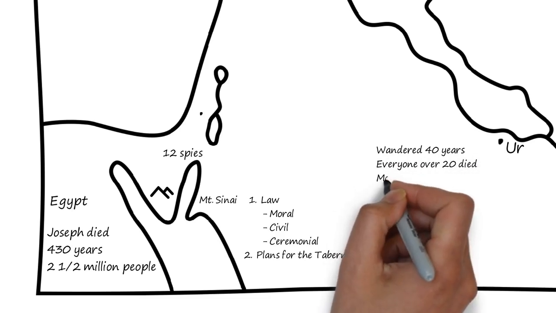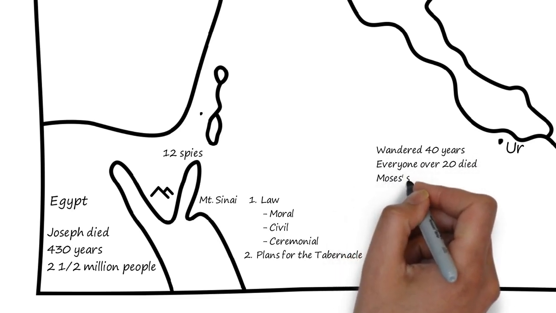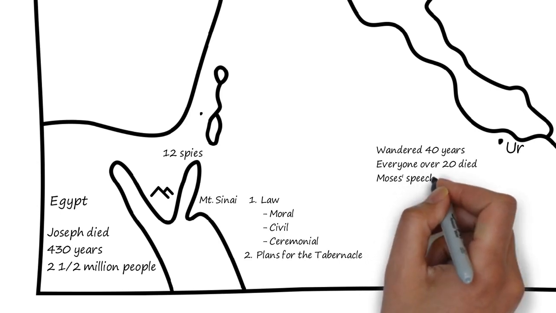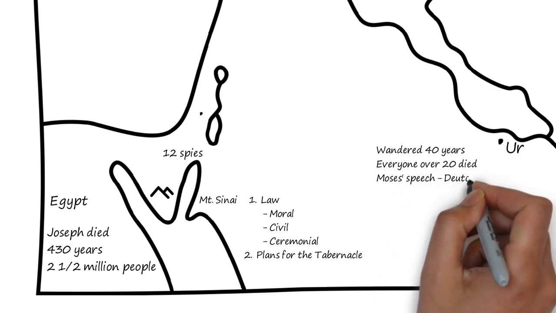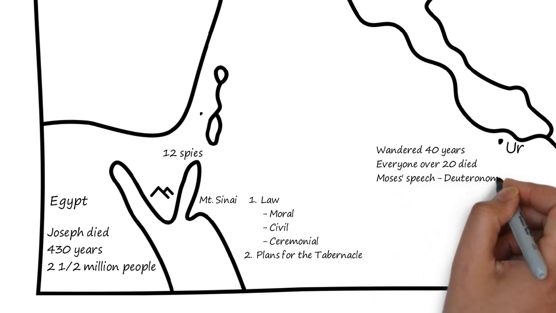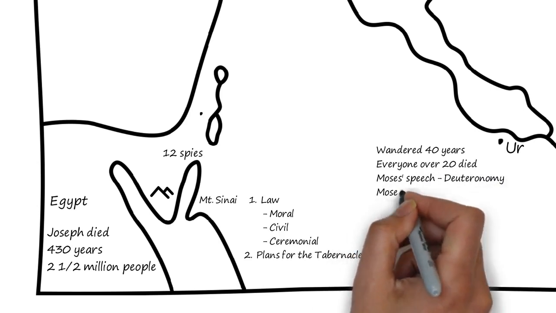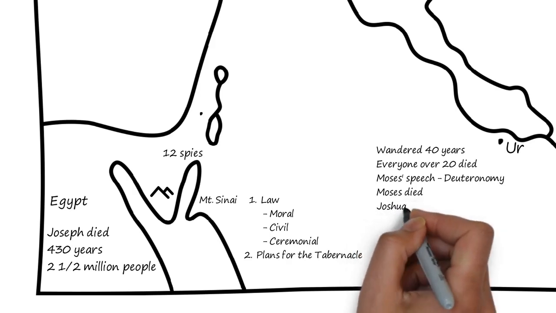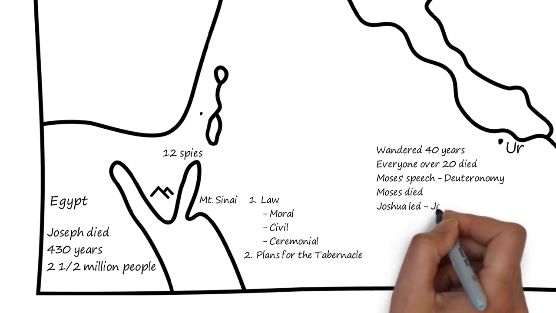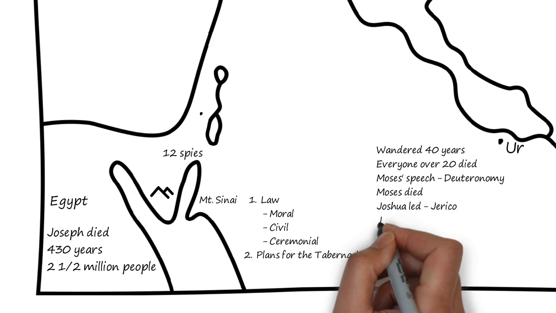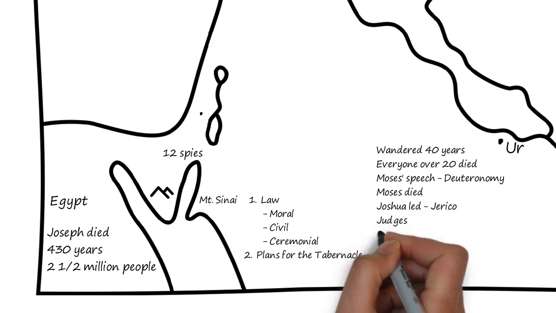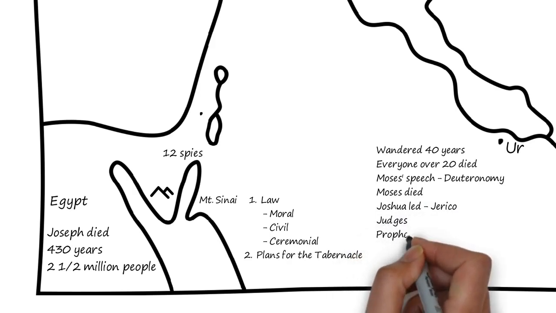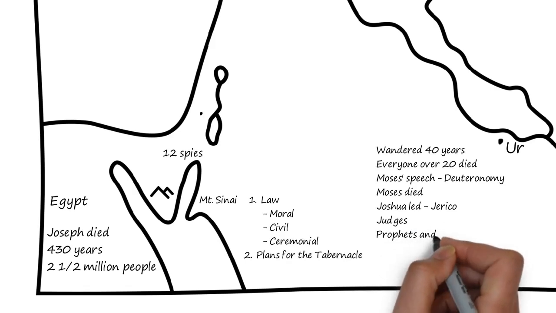After 40 years, the people of Israel came up to the east side of the Jordan River. Moses gave a big speech, which is the book of Deuteronomy. And then Moses died, and Joshua led the people. After Joshua conquered Jericho, and then most of the Promised Land, God's people were led by a series of judges. After the judges was the time of the prophets and the kings.